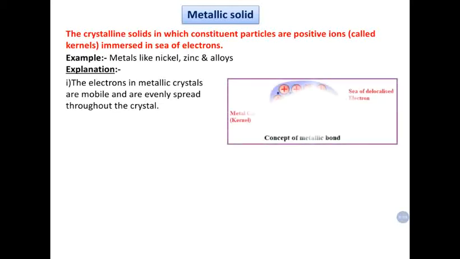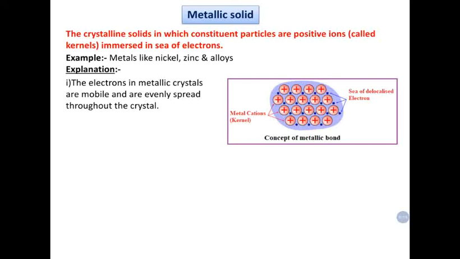Therefore, these electrons are called free electrons or mobile electrons. And the metal atoms which remain as metal ions are called the kernels.